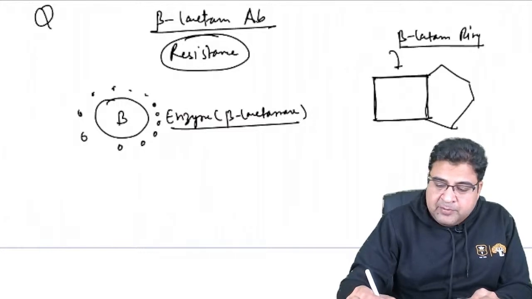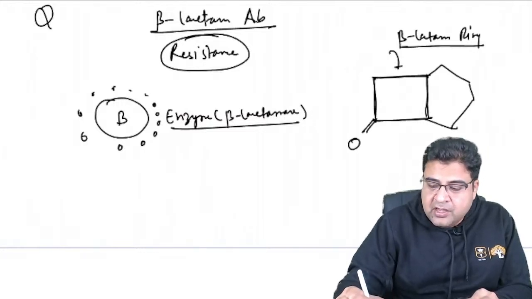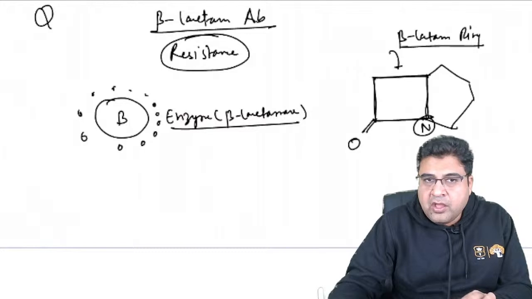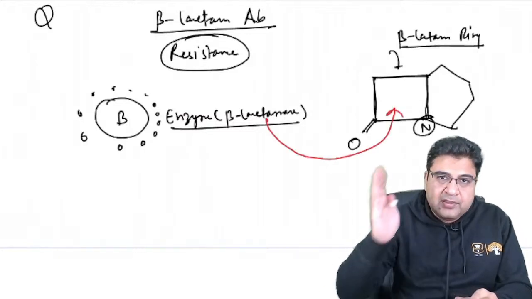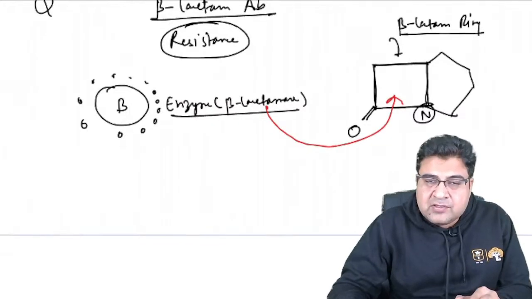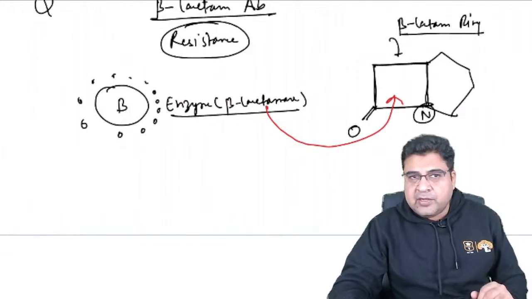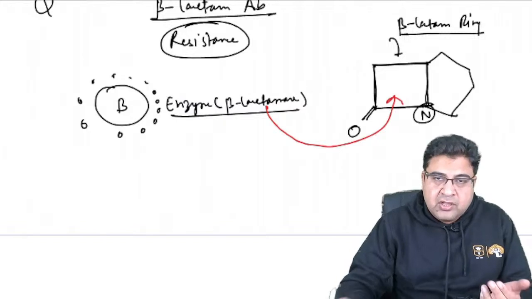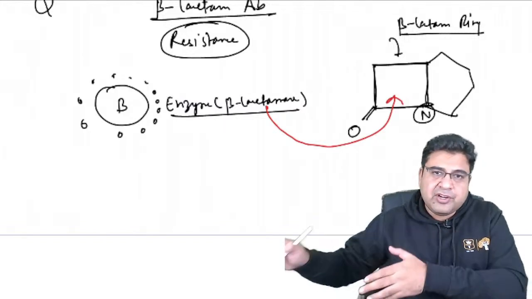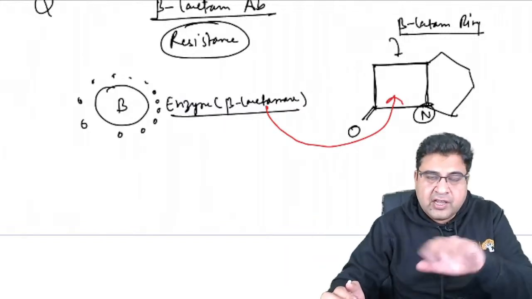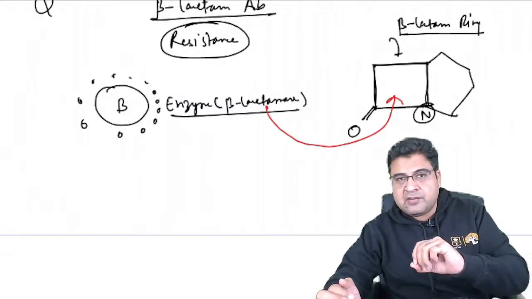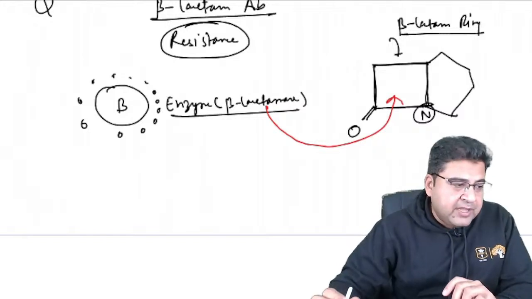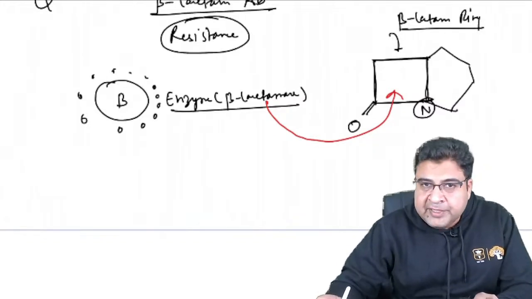Now in this beta-lactam ring, guys, on one side we have an oxygen and on the other side we have a nitrogen. Now what will the beta-lactamase enzyme do? Beta-lactamase enzyme will go and break the beta-lactam ring. This is the method by which the antibiotic becomes denatured. So the antibiotic becomes waste against this bacteria because the bacteria has secreted one enzyme on its outer surface. This enzyme will go and break the structure of this beta-lactam ring.